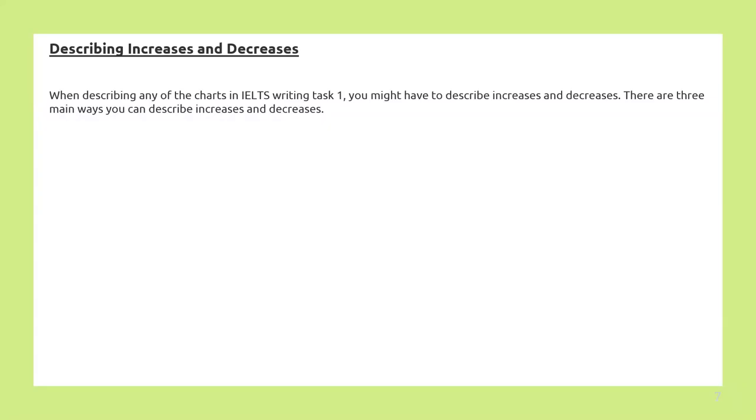Or else there are 2 pie charts from the past and the present. Then you need to compare that earlier it was something like that, and now it has increased. And then you need to mention it. So basically there are 3 main ways you can describe increases or decreases.